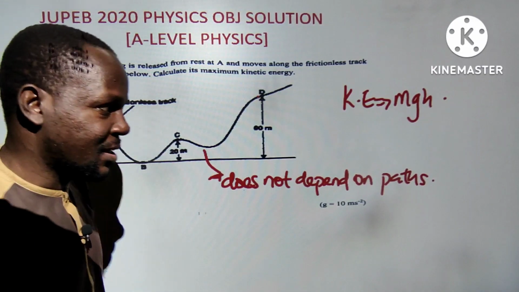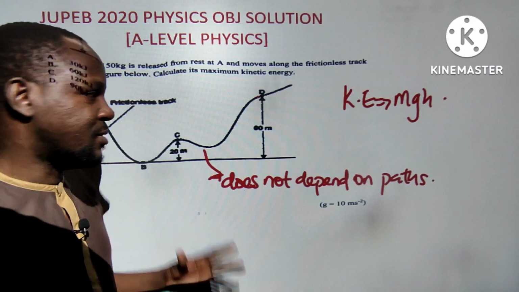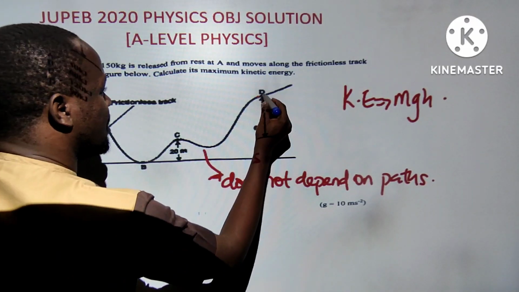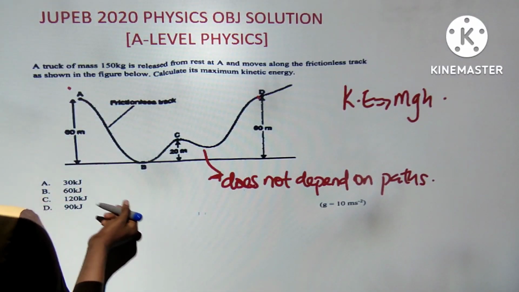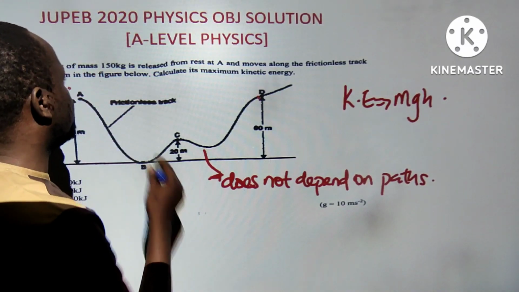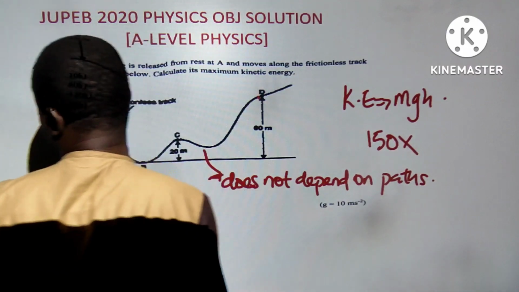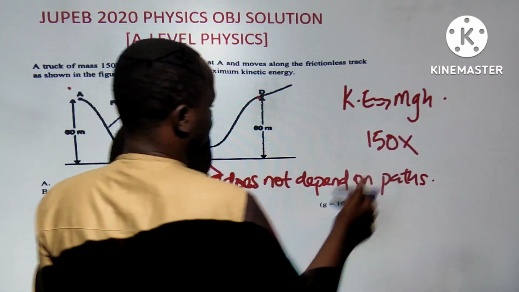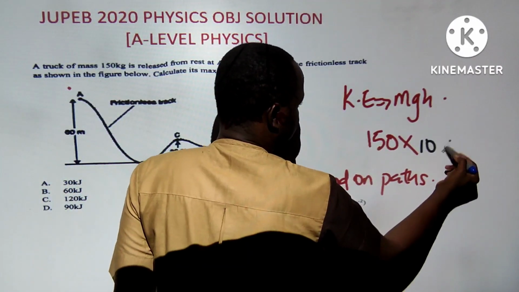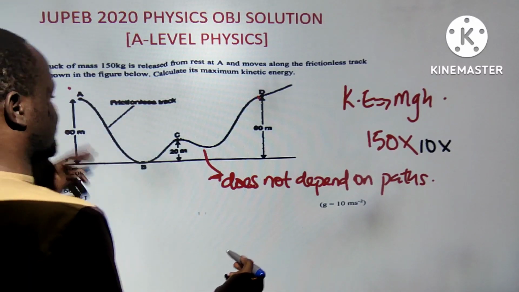I hope you understand that. You are not subtracting anything because these are what? This is just telling you the point of maximum. That's another way to visualize that. So mass is 150 kg. I am substituting that, multiplied by g, which is 10, multiplied by the height, which is 60.